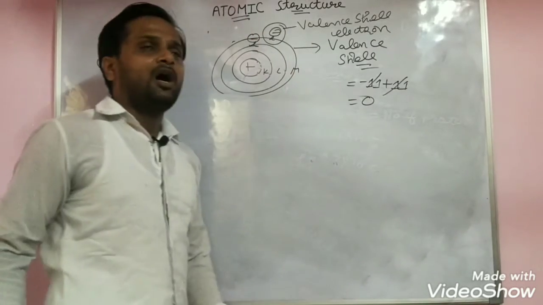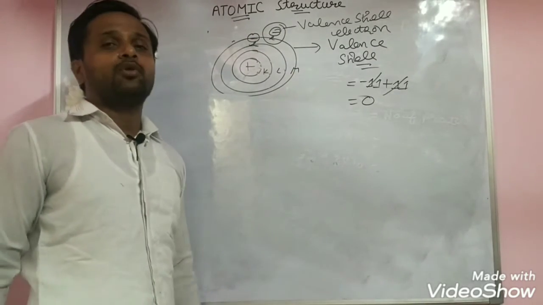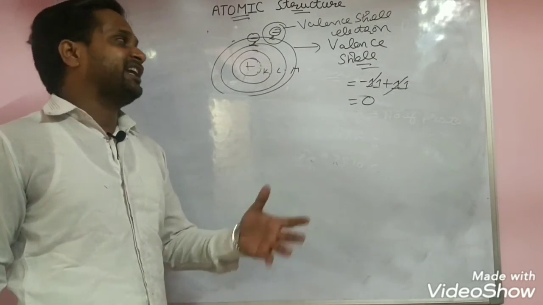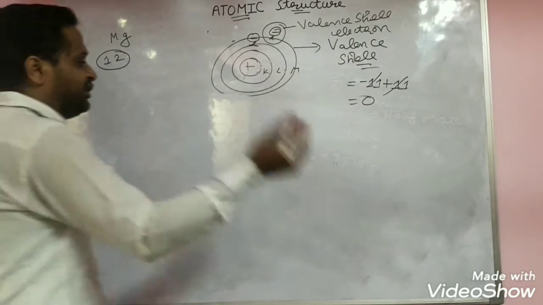How do the positive and negative charges come on an atom?